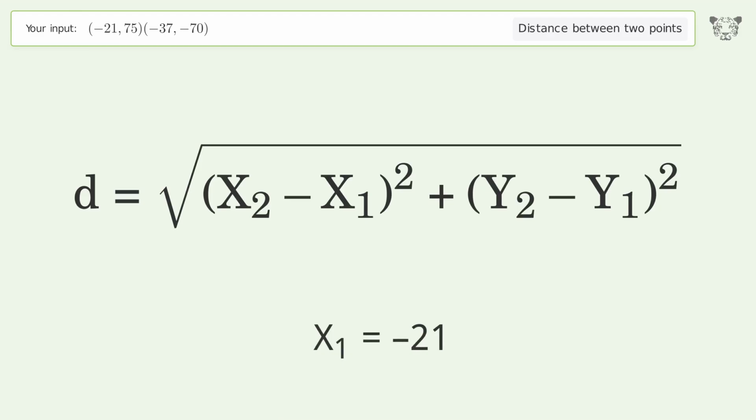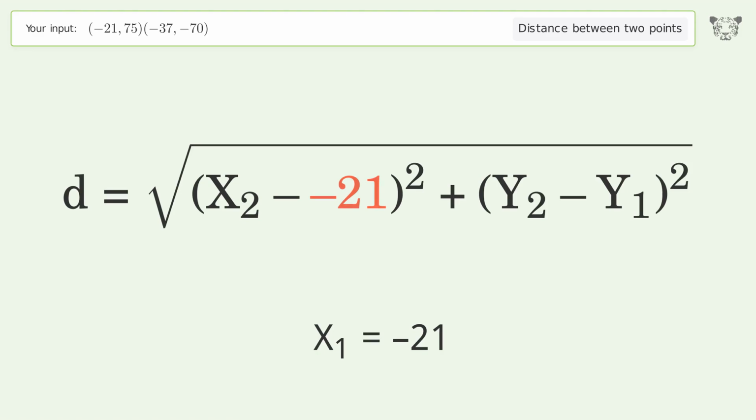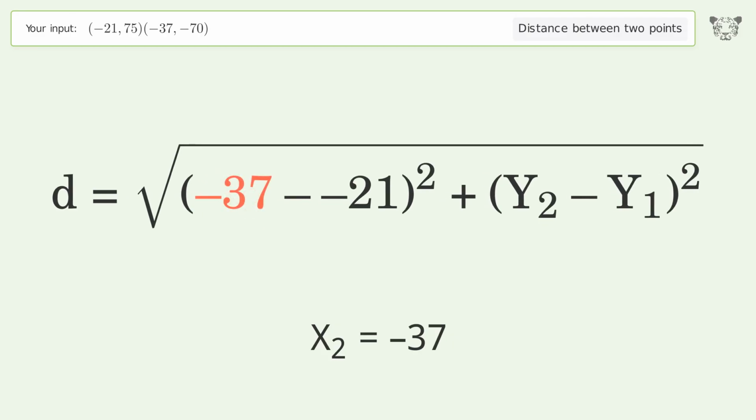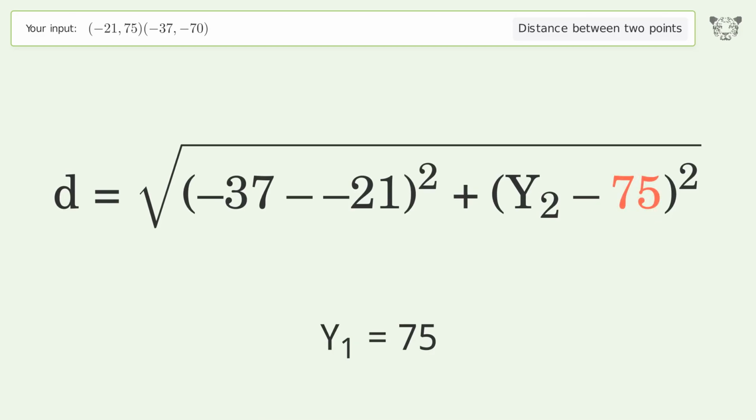x1 equals -21. x2 equals -37. y1 equals 75. y2 equals -70.